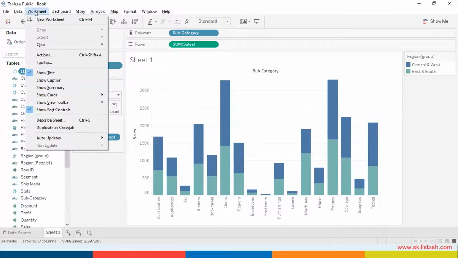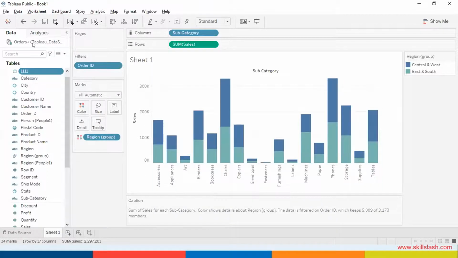If you click on this option, worksheet, can you all see this option? You can click on show caption. As you click on show caption, the captions will be visible. You can see sum of sales for each subcategory. Then it is telling you what the color is showing. Color shows the details about region group. The data is filtered on order ID, which keeps 500. So some kind of a caption has been added.